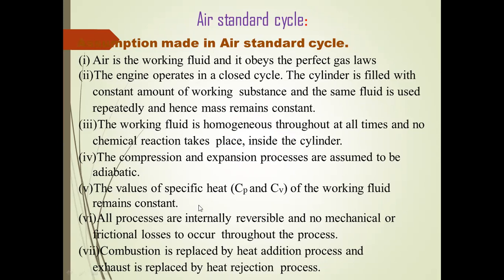The next point is that the compression and expansion processes are assumed to be adiabatic. Next are the values of the specific heat. Cp denotes the constant pressure process and Cv denotes the constant volume process. For air, Cp is 1.005 kilojoules per kilogram Kelvin, and Cv is 0.714 kilojoules per kilogram Kelvin. All processes are internally reversible and there are no mechanical or friction losses throughout the process. Combustion is replaced by a heat addition process and the exhaust is replaced by a heat rejection process.